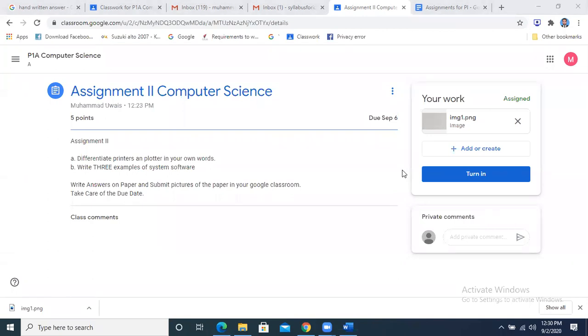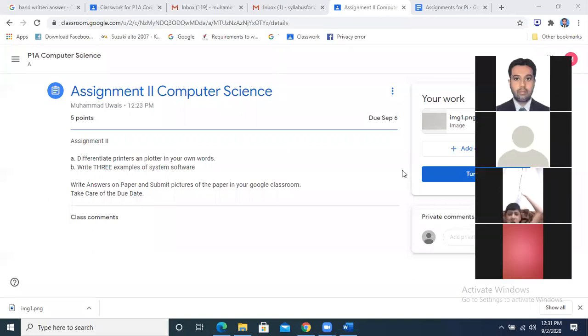This thing is now clear, the procedure of how you are going to give the assignment. No one will give it to me on WhatsApp. No one will ask me on WhatsApp, I have done my assignment, please check it. No, I don't have that time. A number of students are there. When I check, you will receive it in your Google Classroom. There is a procedure. 3 days are there. You submit the assignment today and you ask me, sir, have you checked? This is not the way. When the due date is over, I will check and I will return it.